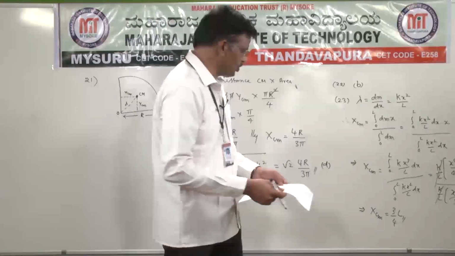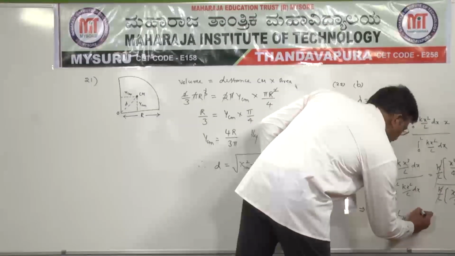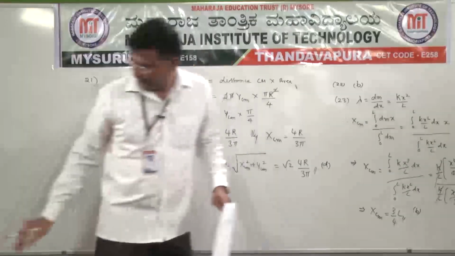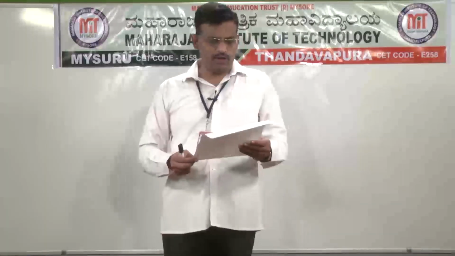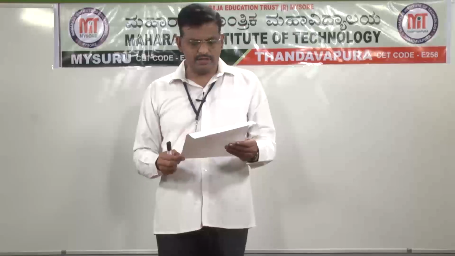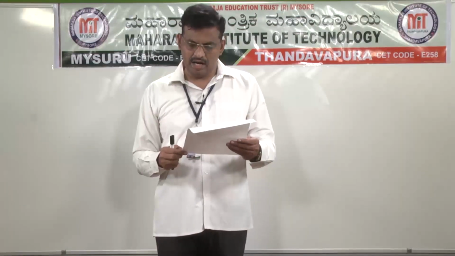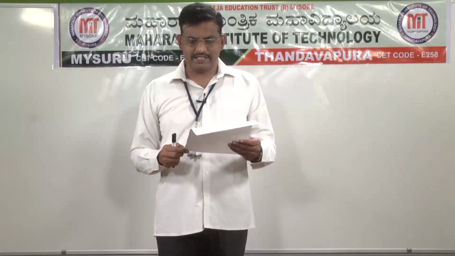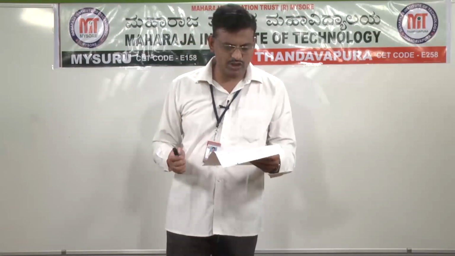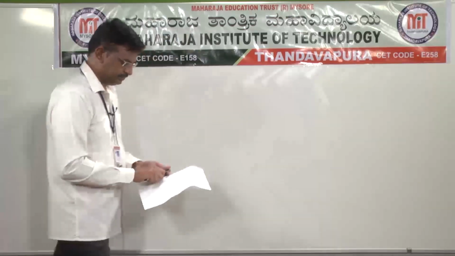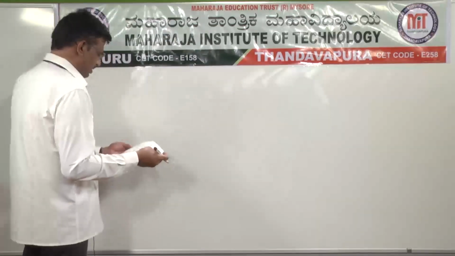3 by 4 L, that is option B. Option B is the right option. Yes, question number 24. From a circular disc of radius 4r, two small discs of radius r are cut off. The center of mass of the new structure will be. See, a diagram is given in this question.